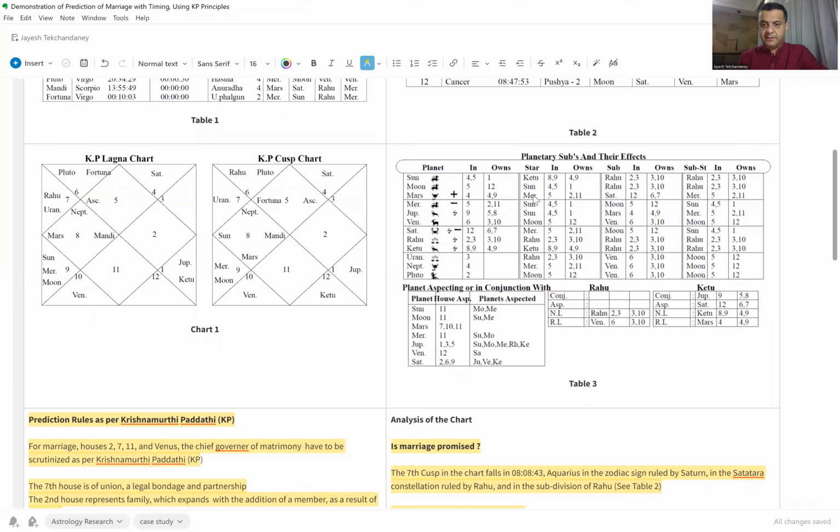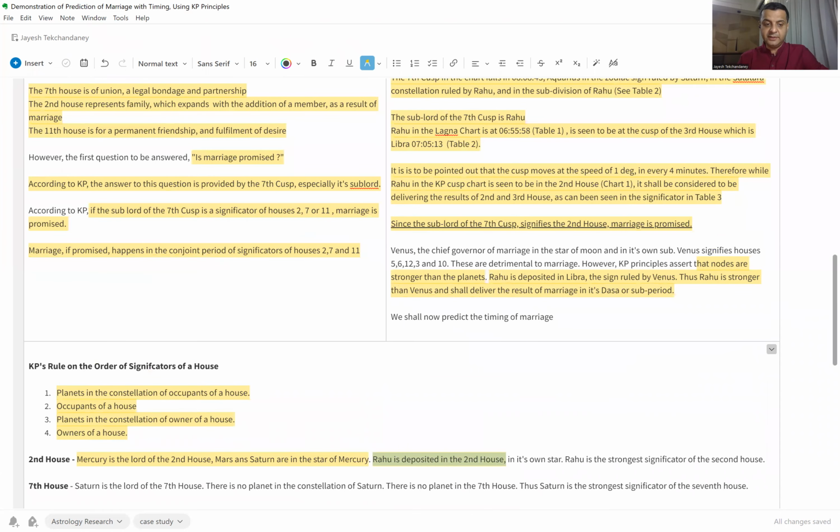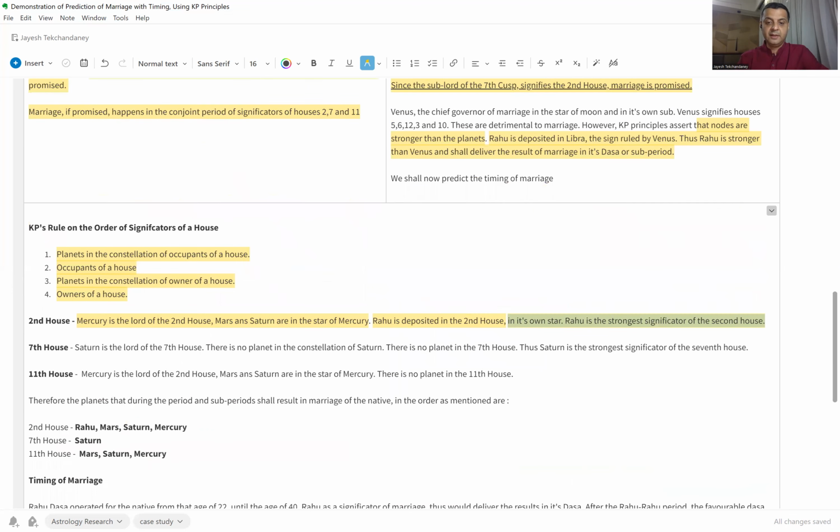As we can see here, the only planet which is in the constellation of Rahu is Rahu itself. So Rahu becomes a very, very strong significator as a level 1 and a level 2 significator. So Rahu is the strongest significator of the second house. Well, the others are important as well, but we've just identified which one is the stronger.